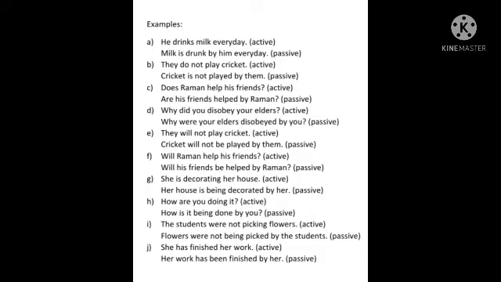He drinks milk every day. It is an active voice. How did you come to know that it is an active voice? Because see the structure. He is the subject, drinks is the verb, and milk. He drinks what? Milk. Milk is the object. And you already know, children, what we have to do to find out the object.